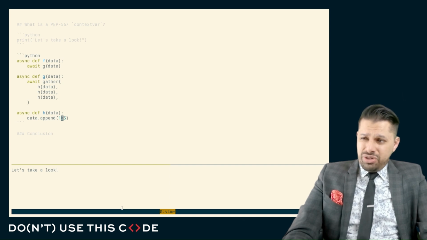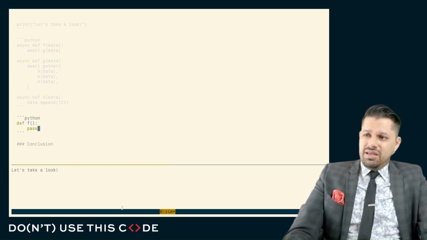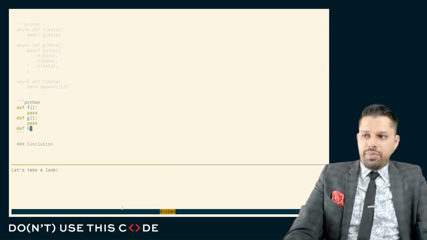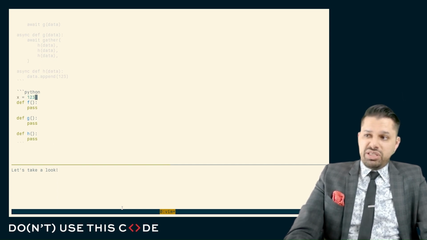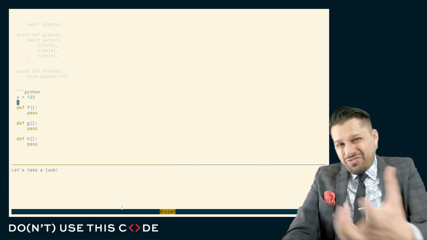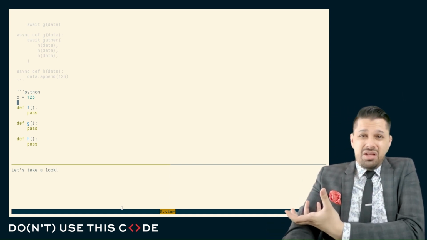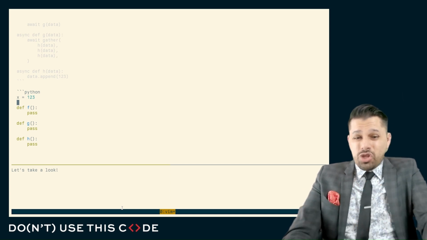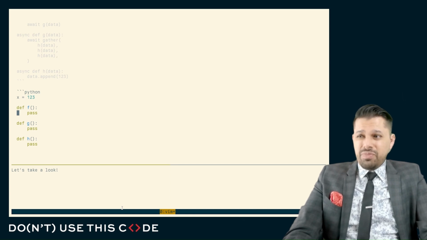In normal synchronous code, well, we create global variables. So if we can't communicate between F, G, and H, because they're not in a strict hierarchy, but they may all need to work on the same data, and only one piece of data, well, we typically create a global variable. But if we're in a multi-threaded scenario, we can't do that because they'll all have access to that one same global variable across all of the threads, and if one of them changes it in one thread, everything blows up, so we have a thread local variable.